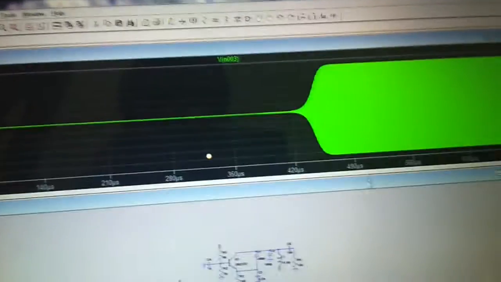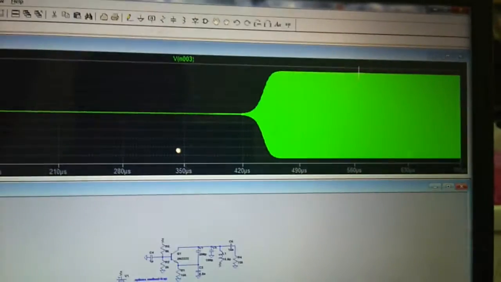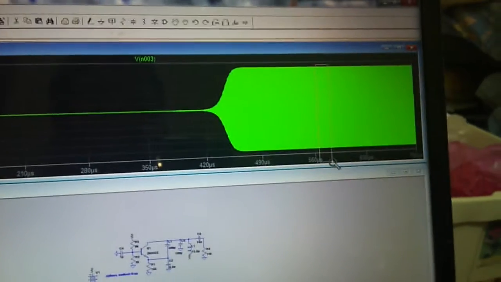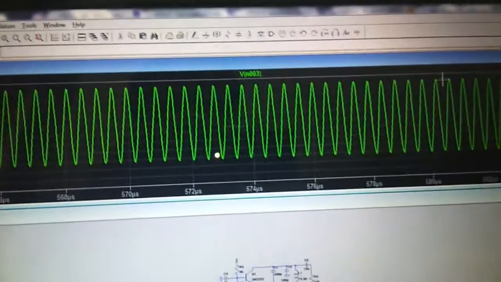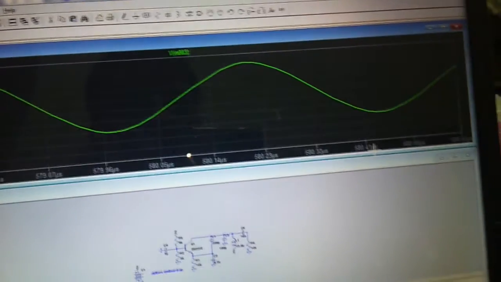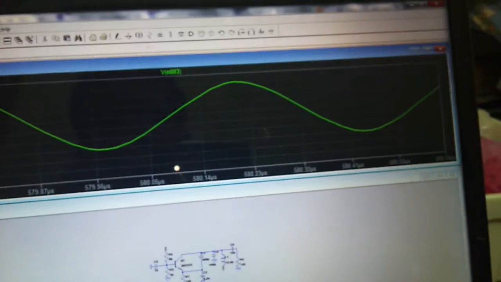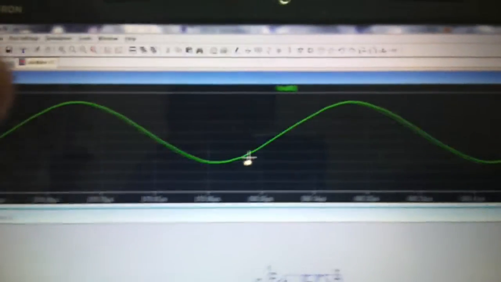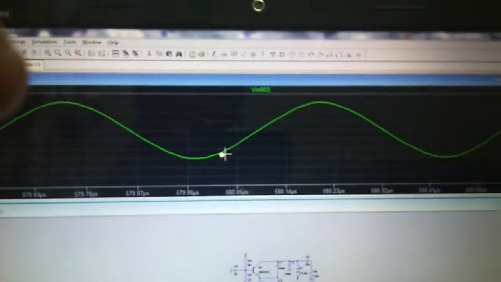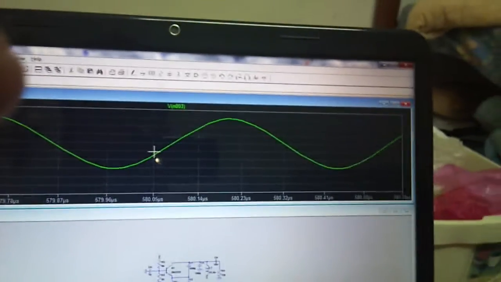and we want to measure here at the output. That's what we have get. The oscillation, sinusoidal oscillation, 2 volt, 2.1 volt peak to peak, 4.2. Okay, we want to know the frequency.